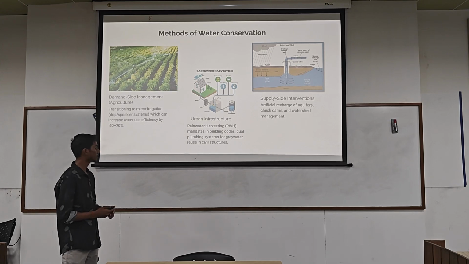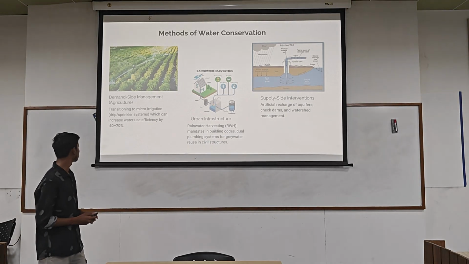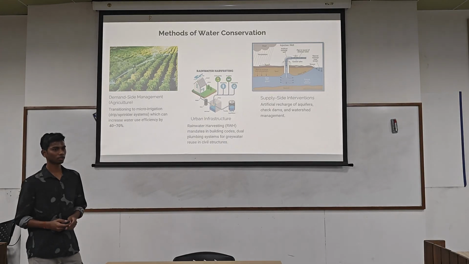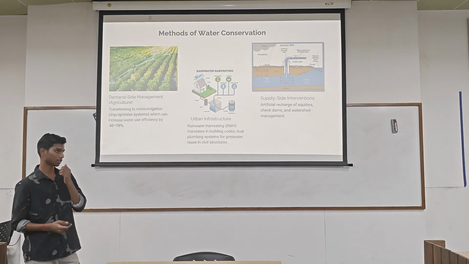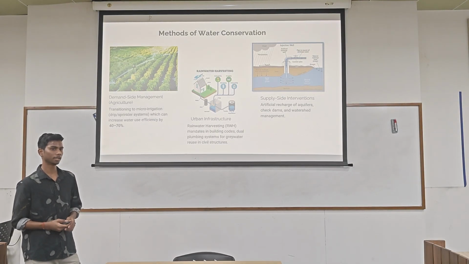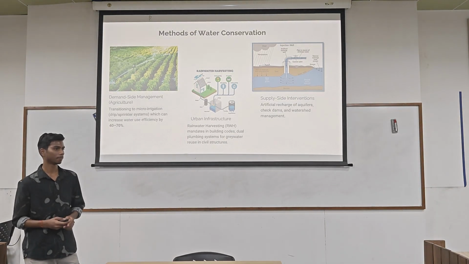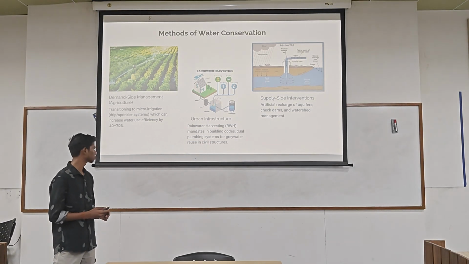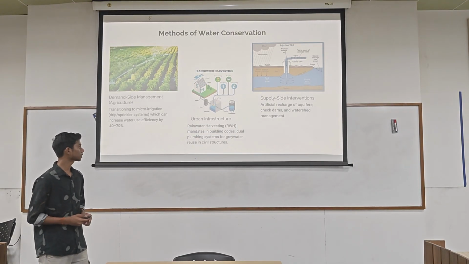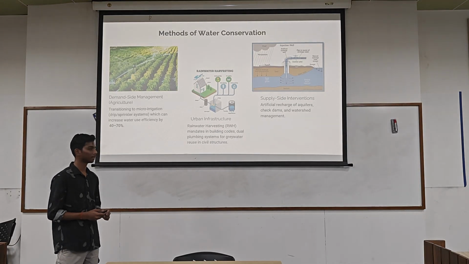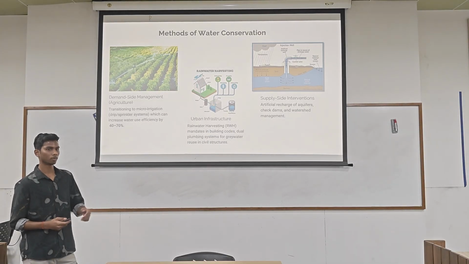The first one is, as we have seen that agriculture demands are 85%, we can transition to micro irrigation, which is also called drip irrigation or sprinkler system. This increases efficiency by over 40 to 70%. The second is we can install rainwater harvesting systems. We can mandate them in buildings, and also we can use a dual plumbing system for grey water use. And the third is we can recharge aquifers artificially and build check dams, and also we can manage watersheds like rural ponds and others.